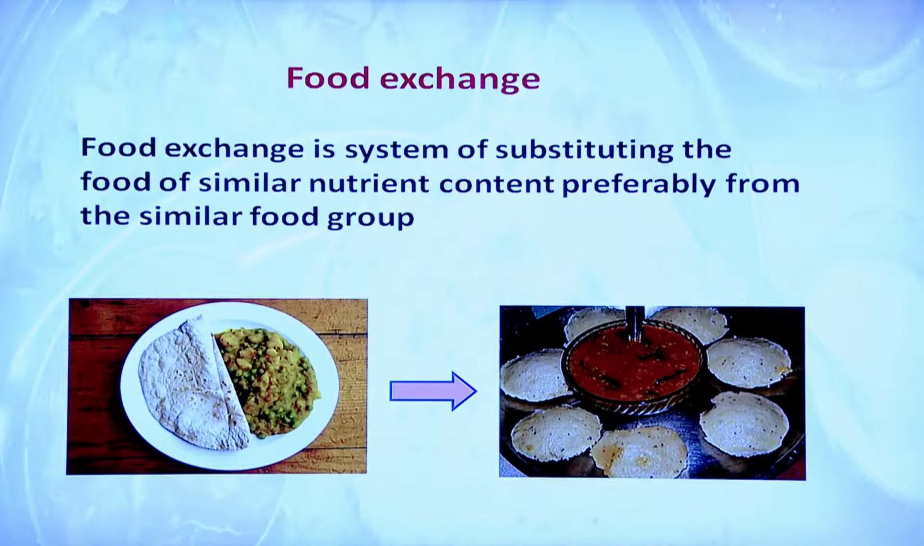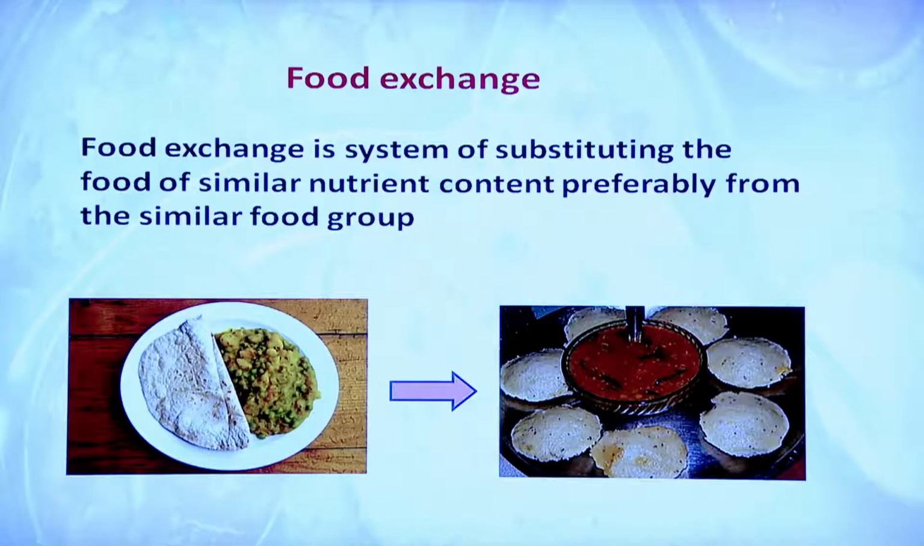We have also learned a variety of food items, and one person likes one and another person likes the other food item, then what to do? We have to provide an equal amount of nutrients required by the person. Then there is a system, and that system is called food exchange. It means one food item or one food preparation can be substituted with another item, but that should contain a similar amount of nutrients. Here I have shown two pictures.